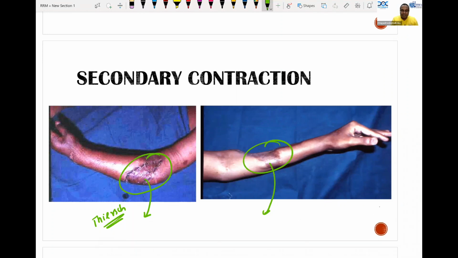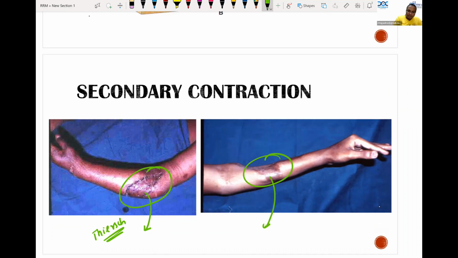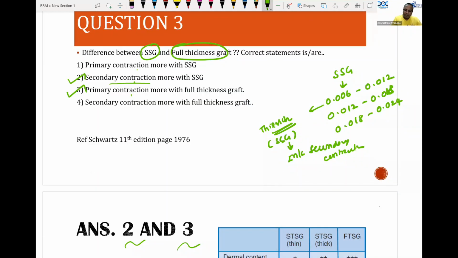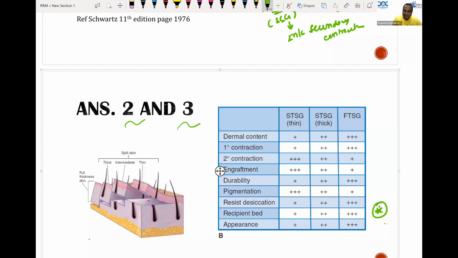Primary contraction, please see this classical table. This question is taken from this table in Schwartz. Answer is 2 and 3 are correct. So secondary contraction more with SSG, primary contraction more with full thickness graft. See this interesting table. Primary contraction is common with full thickness skin grafting and split thickness graft which is thick graft. Primary contraction is seen with these two. Secondary contraction is common with partial thickness split skin graft. This is Thiersch graft. So this is a very important table. You can get future questions from this in INI CET.